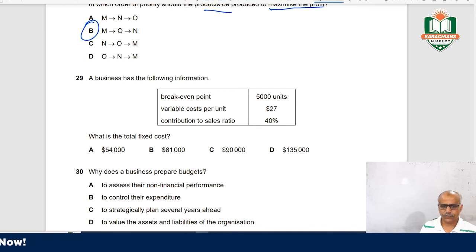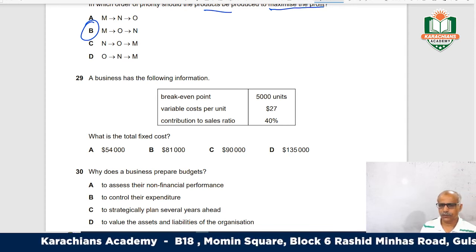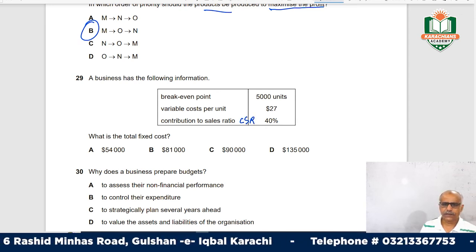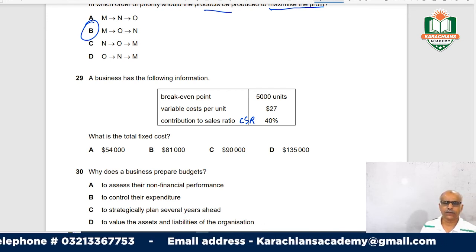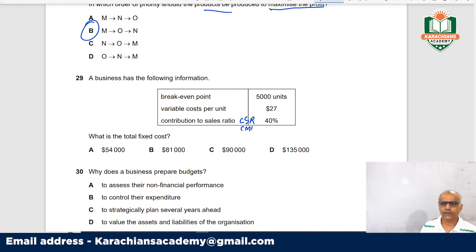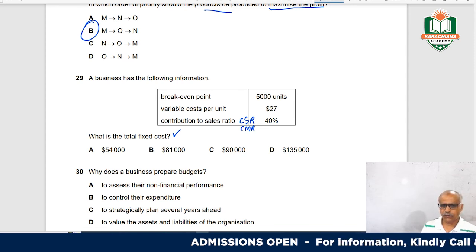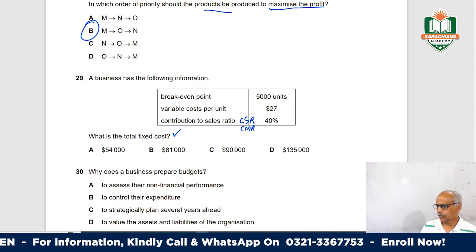A business has the following information: break-even point 5,000 units, variable cost per unit 27, and this year the contribution to sales ratio (CSR) is 40%. This is the contribution margin ratio, which we also call CMR. You can say contribution margin ratio or CSR, whatever you say. What is the total fixed cost? How would you work out the total fixed cost?